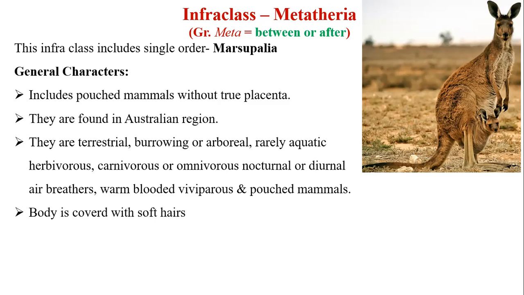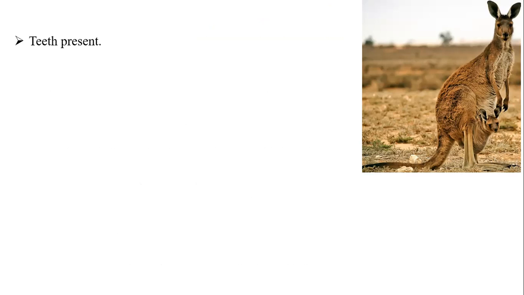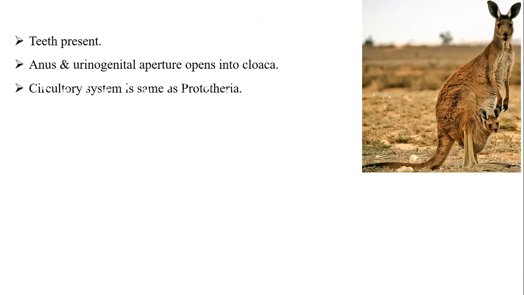Body is covered with soft hairs. External pinna are well developed, which are seen in the photograph. Then exoskeleton includes external horny hairs and claws, and skin is glandular. Teeth are present, and anus and urinogenital aperture open into cloaca.